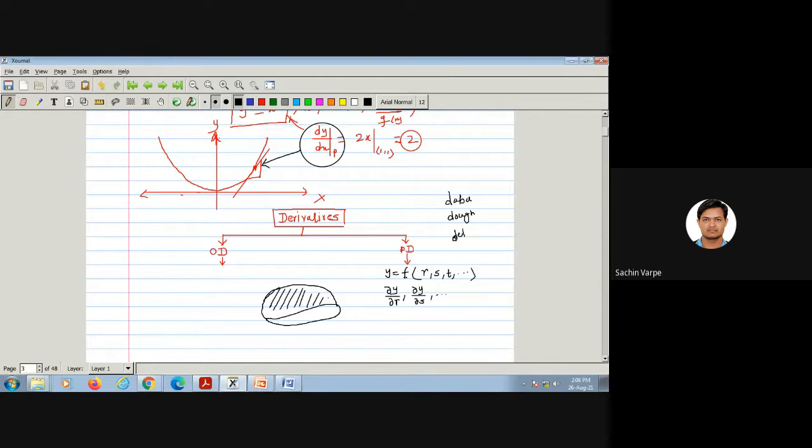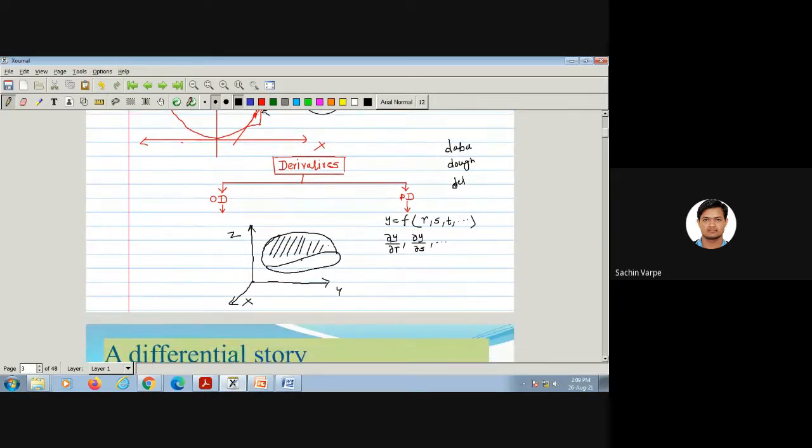As you know, in a 3D structure there are three directions, X, Y, and Z. So if I consider a particular point, then from that point I can go in the X direction, in the Z direction, or in the Y direction.